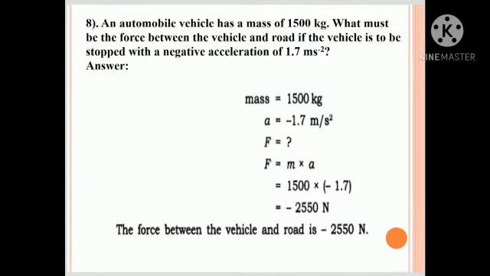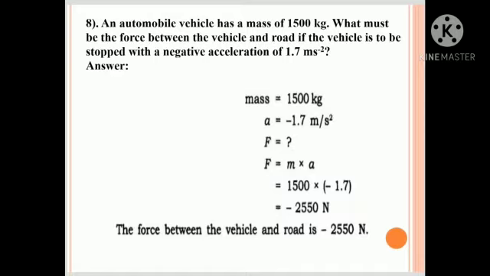An automobile vehicle has a mass of 1500 kg. What must be the force between the vehicle and road if the vehicle is to be stopped with a negative acceleration of 1.7 meter per second square? Now mass equals 1500 kg. A is minus 1.7 meter per second square. Force is to be found out.